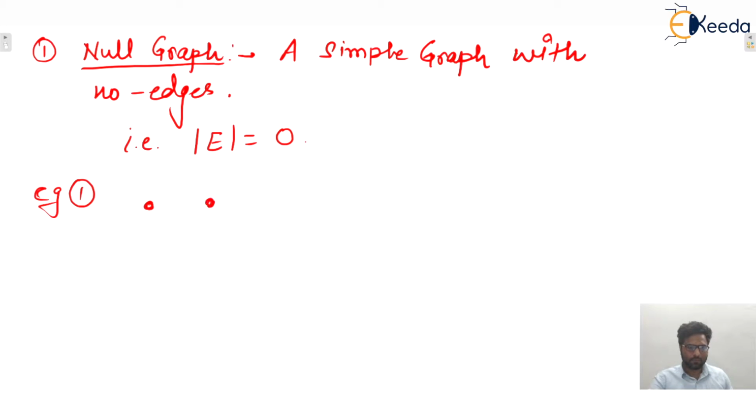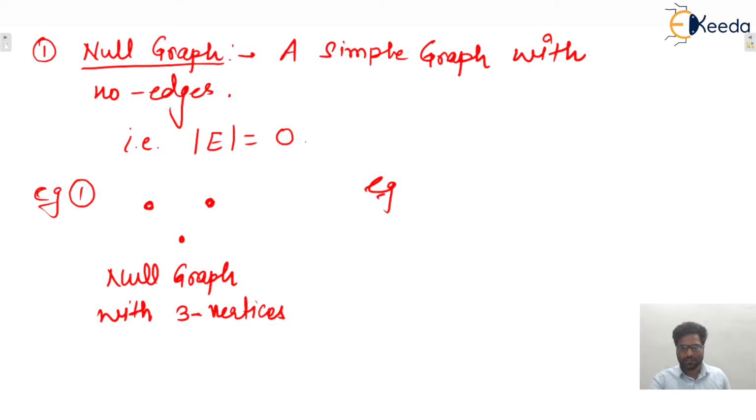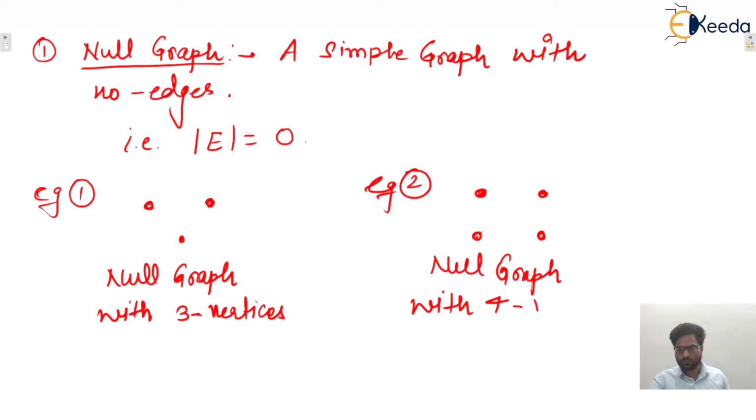Let's say this is the null graph with 3 vertices. Let us consider the next example, example number 2. This one is a null graph with 4 vertices and so on. Similarly, we can have a null graph with 1 vertex, 2 vertices, 3 vertices and so on. That means a simple graph with no edges is known as what? Null graph, isn't it?